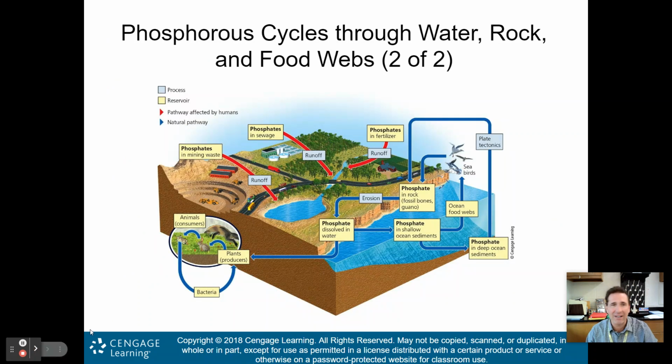So once again, understand the chart here. Here's your erosion. Phosphate dissolves in water. Plant producers may use a little bit of the phosphate in feeding. Phosphate in shallow ocean sediments and in our food webs. But then again, understand where we are impacting it as humans. Mining waste, sewage, fertilizer, for instance, increase the phosphates out there, and once again mess up our natural cycle that has been working perfectly for millions of years.